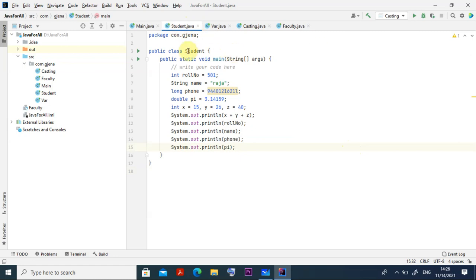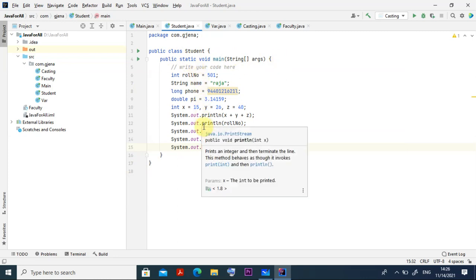By default it will come as public class Student, and up to this it will come, and then the closing braces. Now what I am writing, because for every program we have to create the main method, and it is public because anybody can access it. So public static void main, String arguments. I already explained the meaning of public static void main. All of that I put here, and after that our code follows.